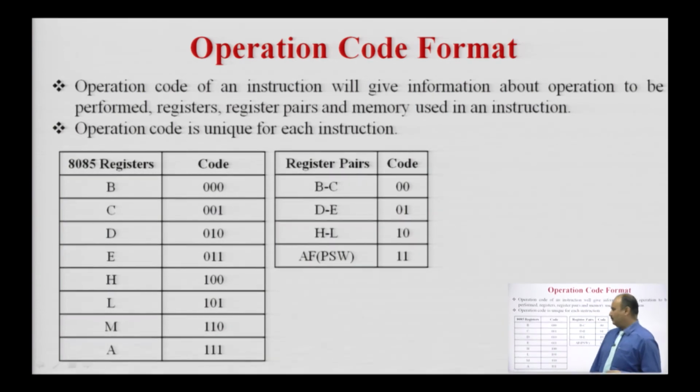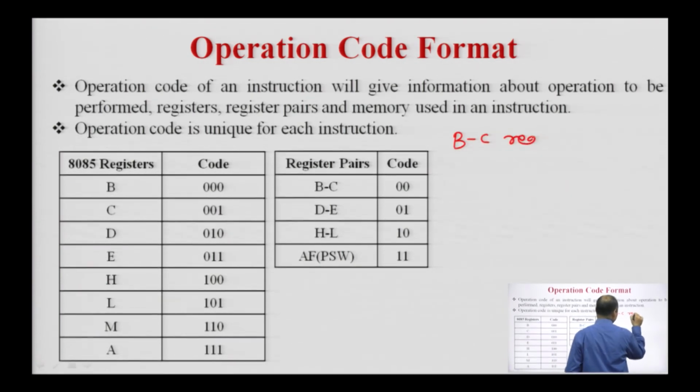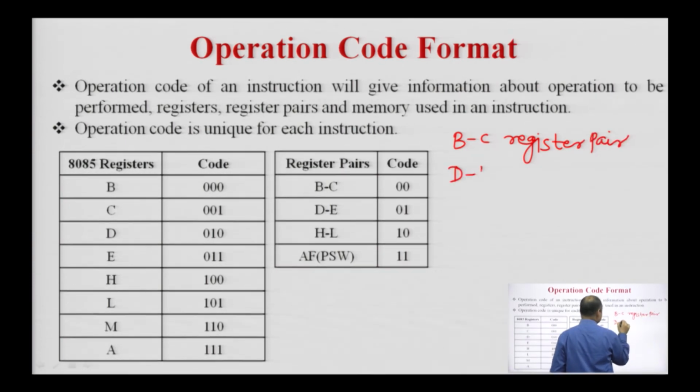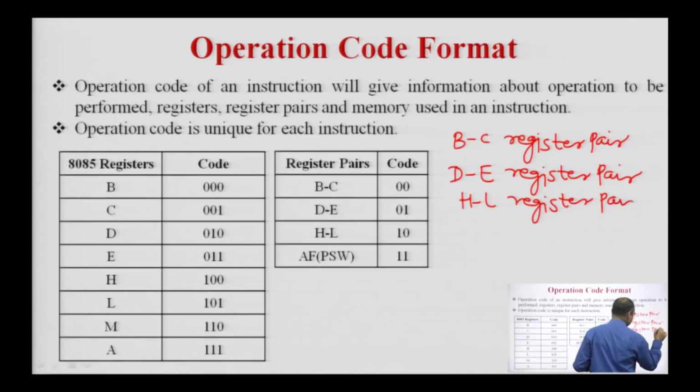Similarly, in the 8085 microprocessor we have three register pairs: the BC register pair, the DE register pair and the HL register pair.